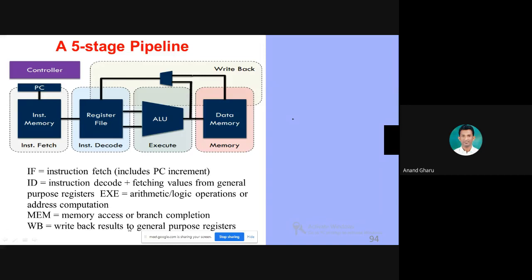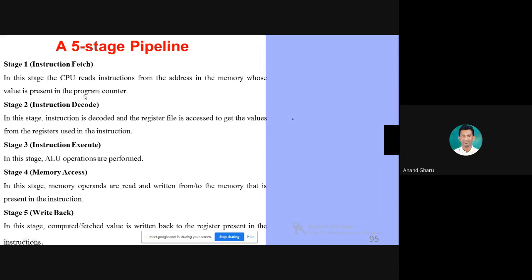WB means write back the result to the general purpose register for further execution. So this is 5-stage pipelining. I have already mentioned the theory in my PPT. If you require theory, it is already there. I have explained all 5 stages: instruction fetch, instruction decode, instruction execute, memory access, and write back of the result to the general purpose register.